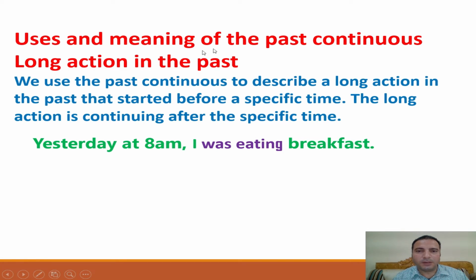Uses and meaning of the past continuous. Long action in the past. We use the past continuous to describe a long action in the past that started before a specific time. The long action continued after the specific time. For example, yesterday at 8 a.m. I was eating breakfast. So I started before 8 a.m. and also continued after 8 a.m.